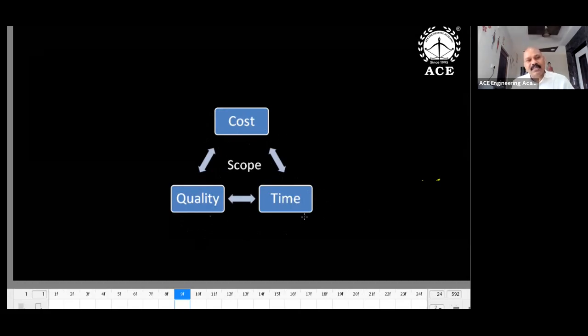Cost you have to minimize, quality you have to maximize, time you have to minimize, and scope should be to the maximum extent. Your project objective you have to achieve according to the customer's specification. That is the scope. So what does the scope mean? Purpose. Whether you are achieving the purpose or not, that is the scope.